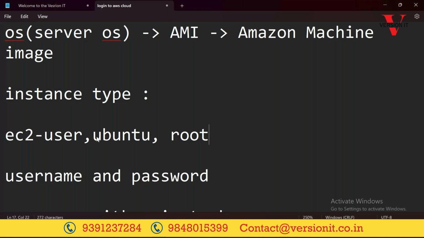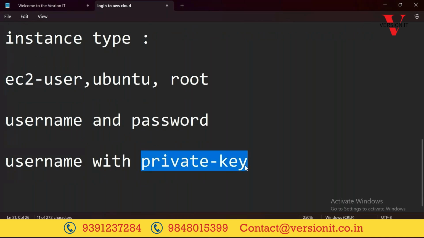We have selected the Amazon Linux AMI. The default username is ec2-user. I'll show you how to find out. I know the username, but I don't have the private key as of now. Even if you don't know the username, once you launch the instance, we'll get to know it.